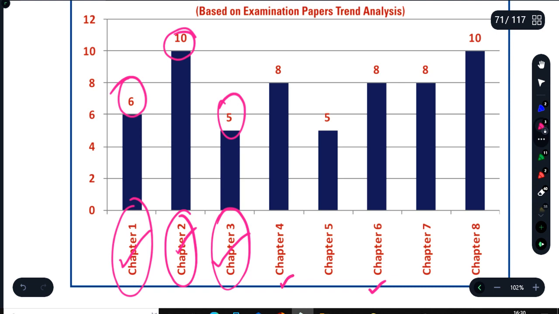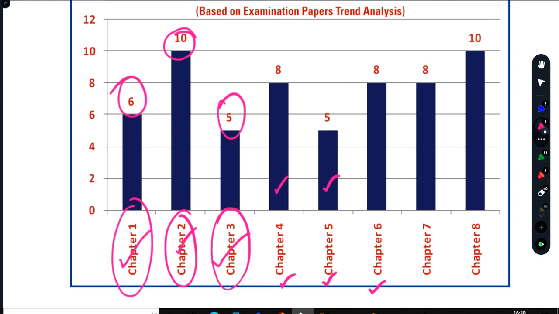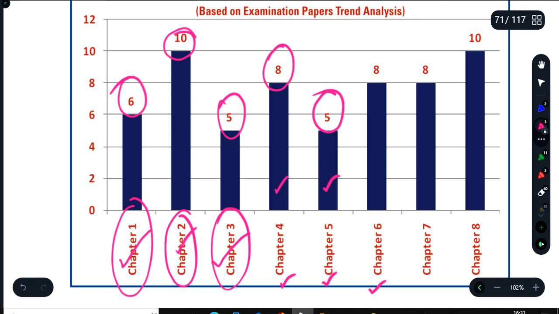And then chapters number 4 and 5 we study together, because this is corporate level strategy, this is business level strategy, and both are practically oriented chapters. So examiners or the question setters love them like anything, and they ask practical questions from here. The combined weightage will be 13 marks. Sometimes it can be 13 to 15 marks weightage, but they are very important chapters.